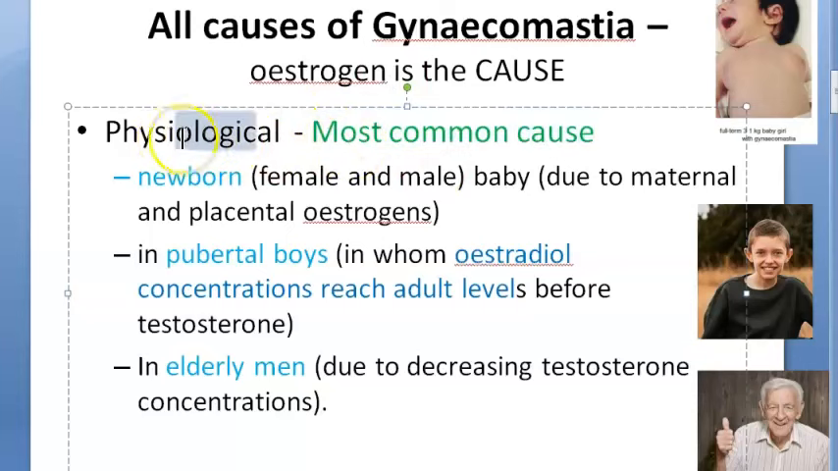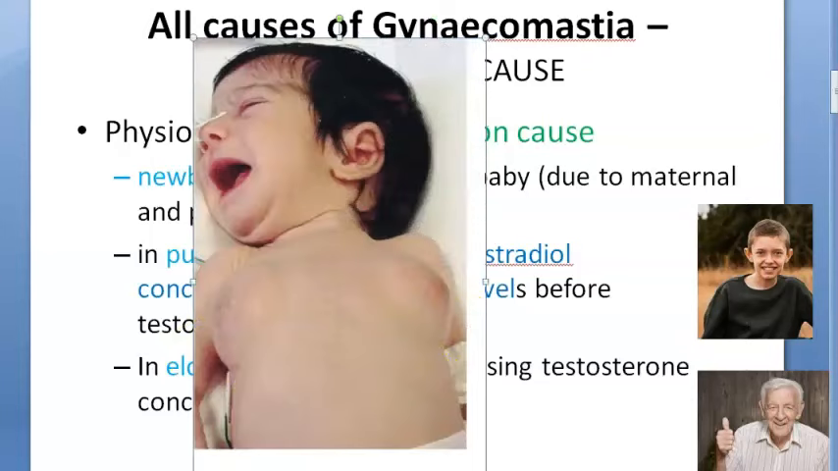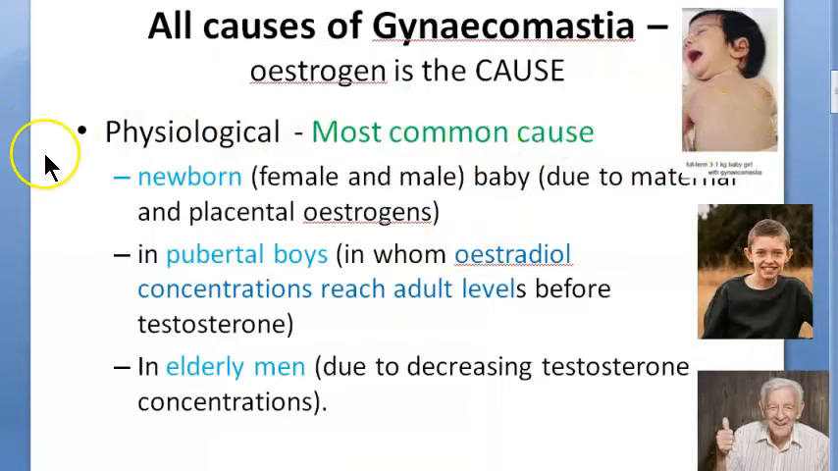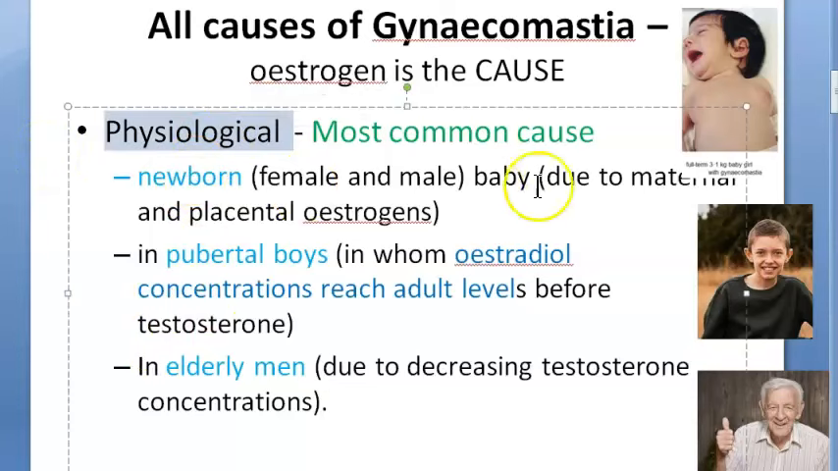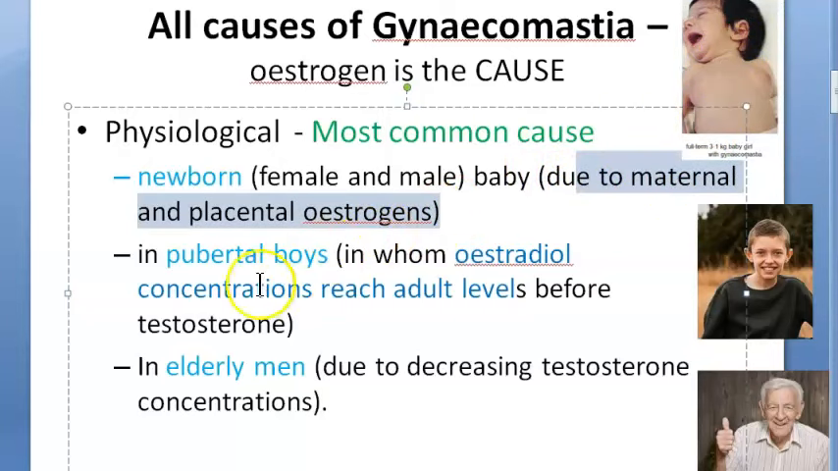Please focus. So the most common cause is physiological, and where will you see it? In three places you will see it: in newborn, in pubertal boys, and in elderly men, okay? So in newborn, like in this baby we are seeing, look at the breast. Basically the newborn has a female type of glandular breast. In fact, this baby is a female, but still see it has gynecomastia, and we are saying yes, it has gynecomastia though it's a female. Yes, why? Because it is not appropriate to the age, right? So it is physiological also. We are saying it's normal. Why? Because maternal and placental estrogens are causing this baby to have this gynecomastia.